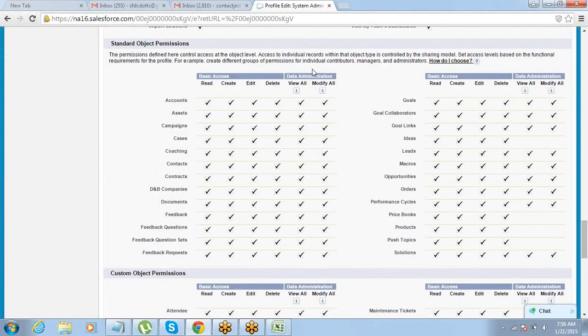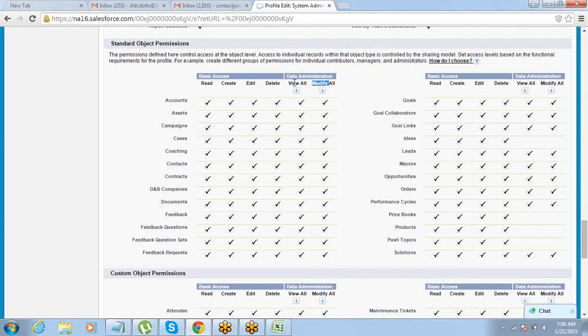Okay, you see this view all and modify all permission. For every object you can have. So anyone who has a view all permission on account will get to see all the accounts of the organization, no matter what is the OWD, what is the sharing rule, nothing will affect his view capabilities. He will get to see all the records, everyone's records, even if the data is private. Okay, and he does not need any role hierarchy for doing that.